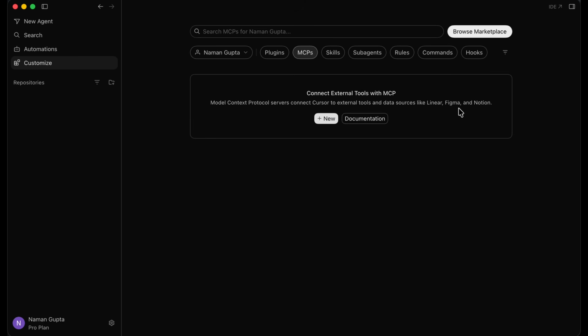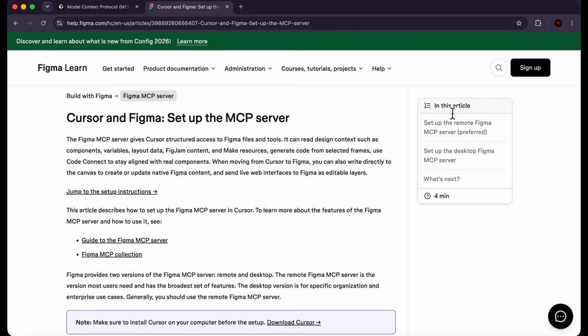So it's going to be able to generate that video for me. Now this applies to thousands of MCPs that are available online. If you've used tools like Linear, Figma, and Notion, they all have MCPs that you can connect to Cursor. Model Context Protocol servers connect Cursor to external tools and data sources like Linear, Figma, and Notion. For example, Cursor and Figma set up the MCP server. The Figma MCP gives Cursor structured access to Figma files and tools. Figma is one of the world's most popular tools for design.